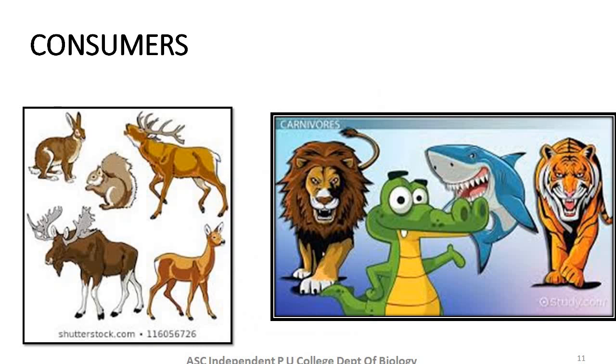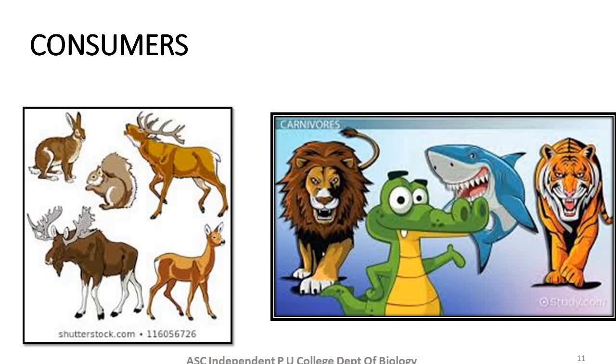In this slide, I have depicted two different pictures. Consumers are classified as macro and micro consumers. Macro consumers are further divided into primary consumers and secondary consumers. Primary consumers are those organisms which feed on plants, and secondary consumers are those organisms who feed on primary consumers, right?